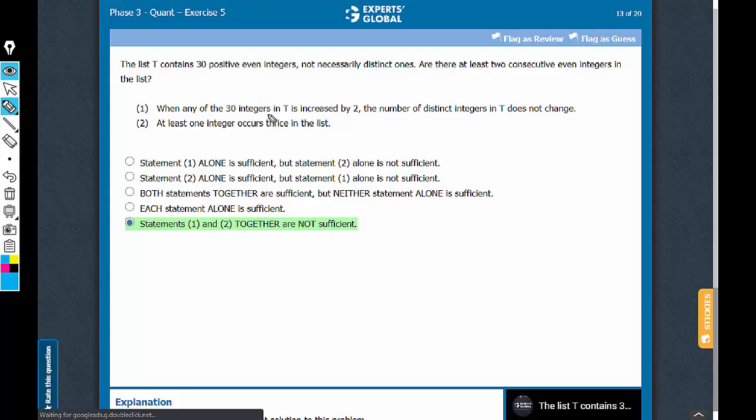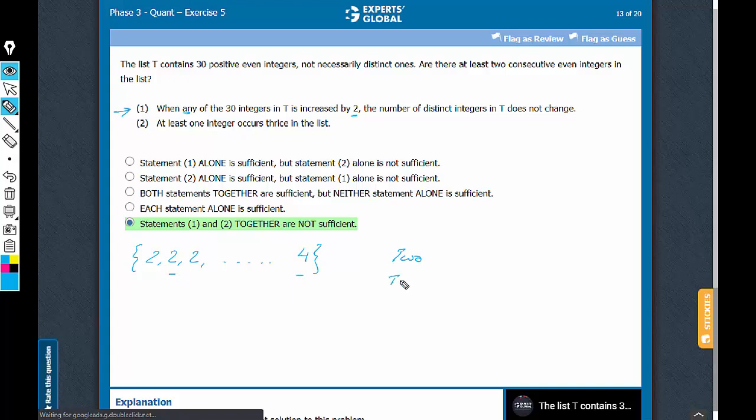A very interesting question this. Let's look at statement 1 and try to find a yes as well as no. We know that the list has 30 positive even integers. So let's assume something like the list has lots of 2's, 29 2's, and then it has a 4. The condition given is that when any of the 30 integers is increased by 2, the number of distinct integers does not change. So in this list here, we know that there are two distinct integers, 2 and 4.